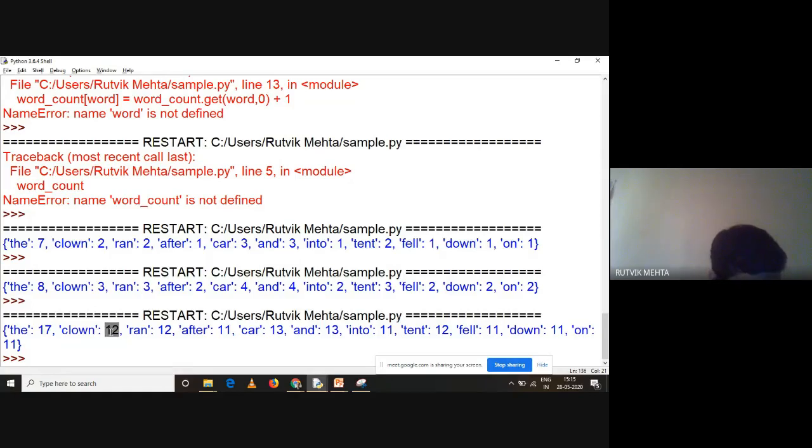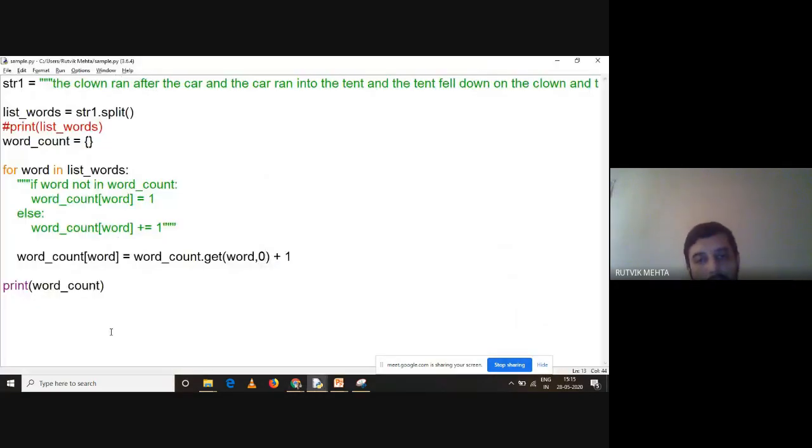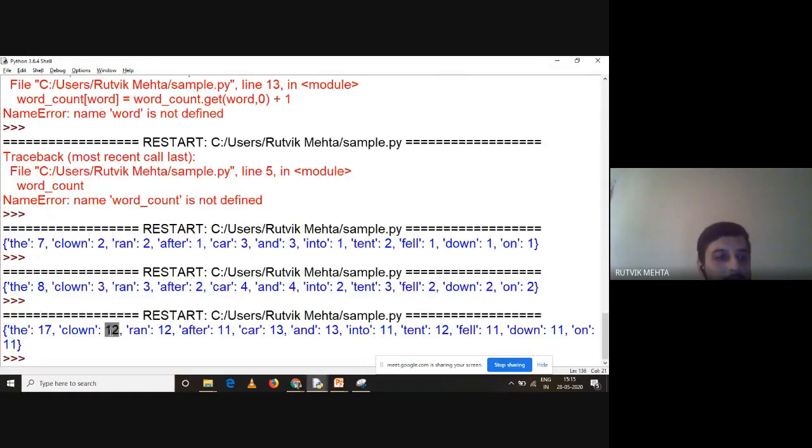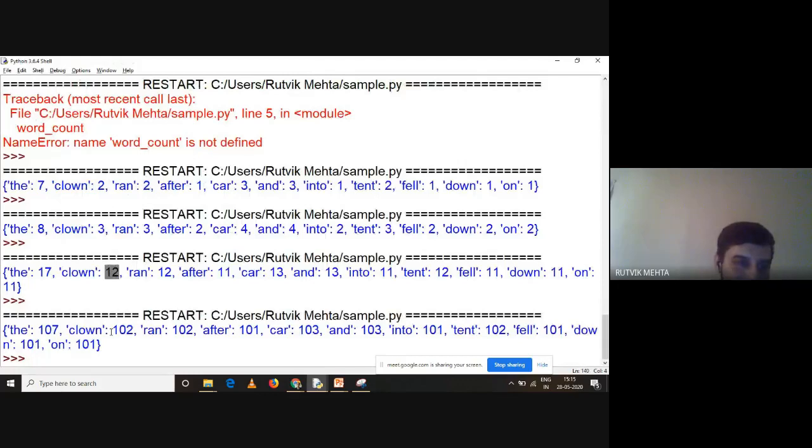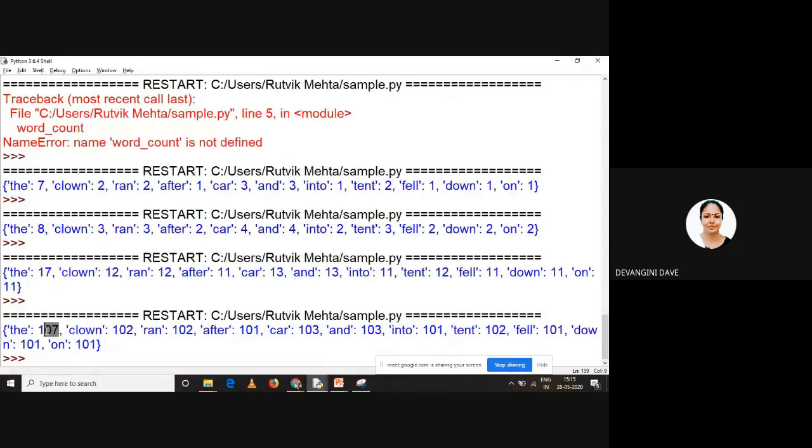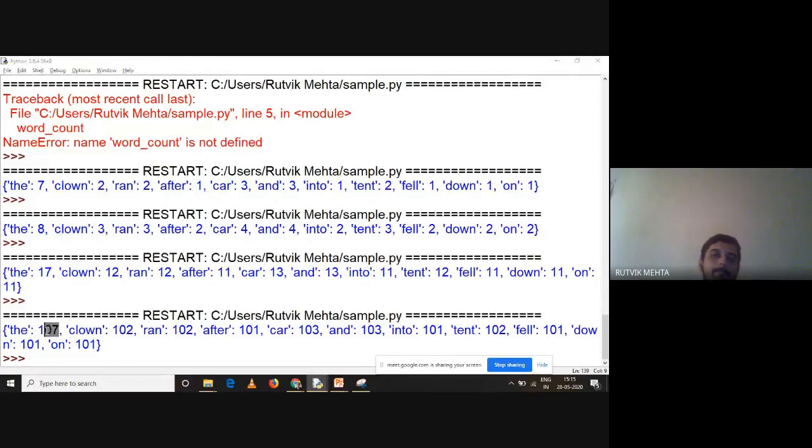So it is a default value, so 10 will be added to each value. If I want a default value of 100, 100 will be added. So my count will start with 100, and then 7 times it is occurring, so 100 plus 7 becomes 107. Are you getting it? Okay, great.